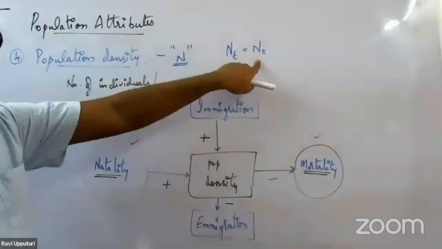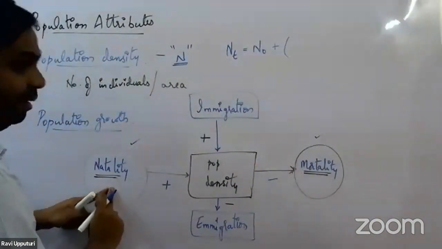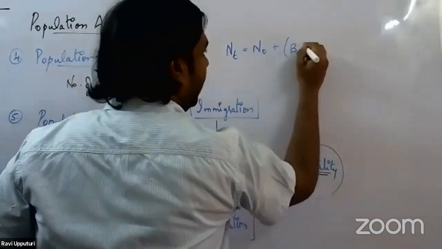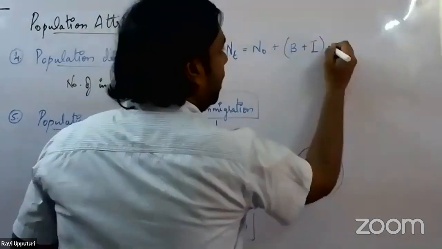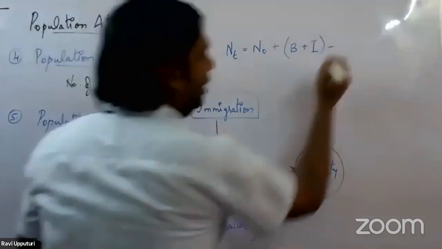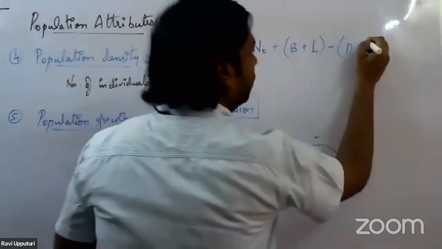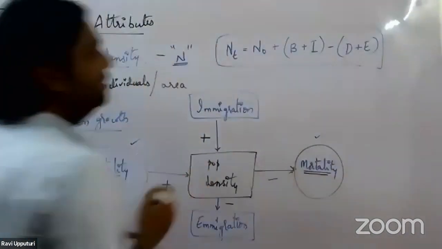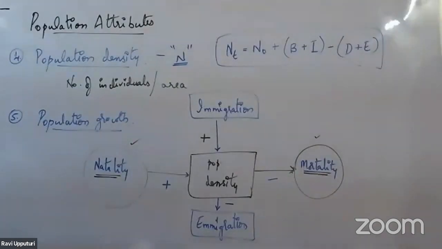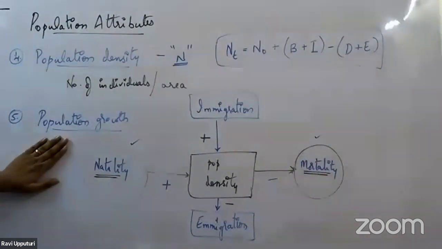N naught is the initial population, plus natality, which can be defined as B, the per capita birth rate, plus immigration, I, minus mortality, which can be taken as death rate, D, plus emigration, E. So with this, we can identify what would be the condition of the population, whether the population has been increased or whether the population has been decreased. So this is what we have with the fifth population attribute, which is called population growth.